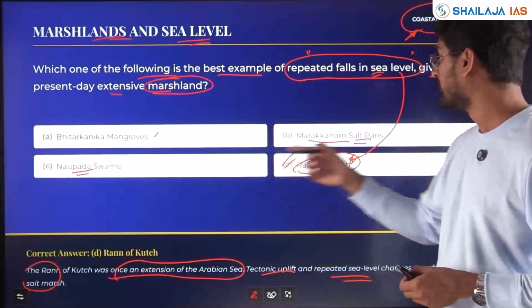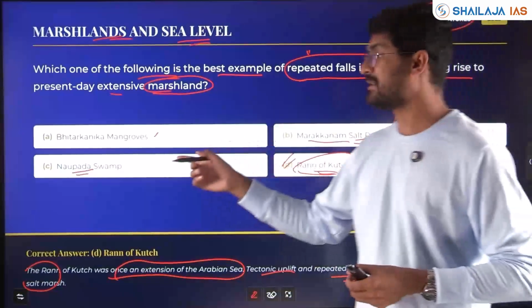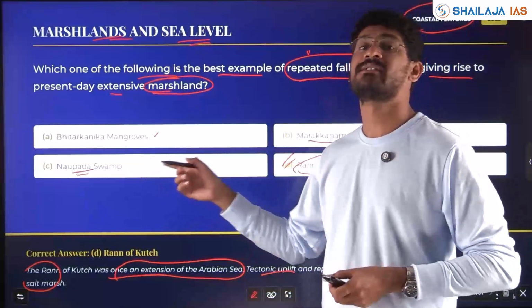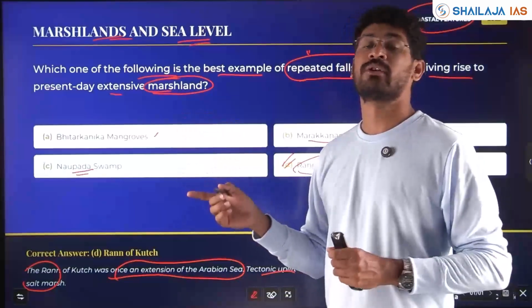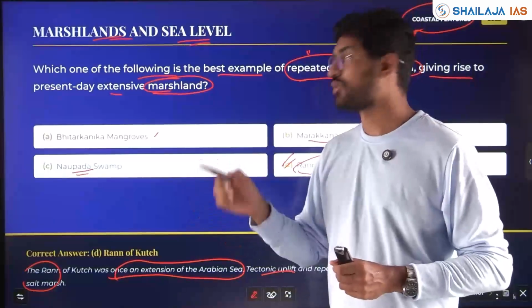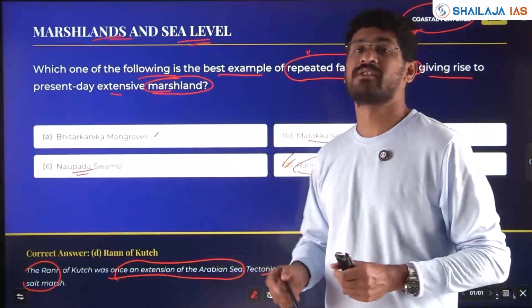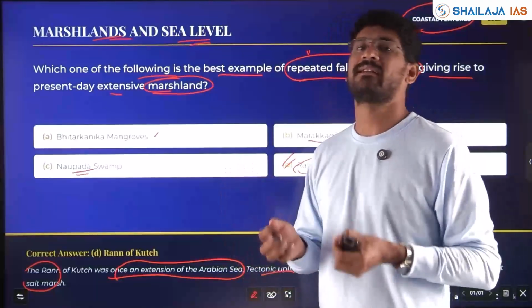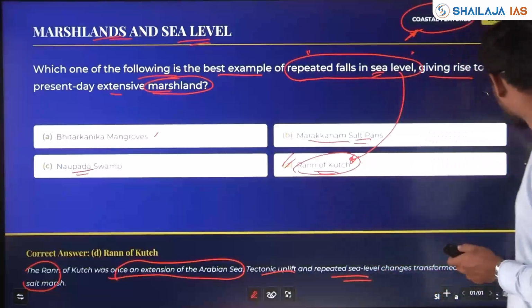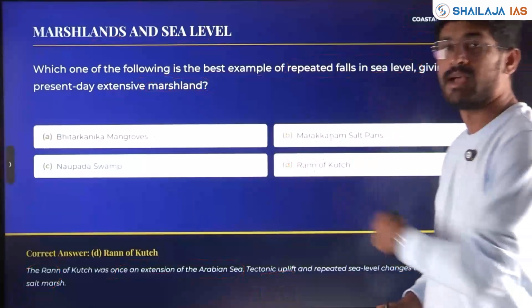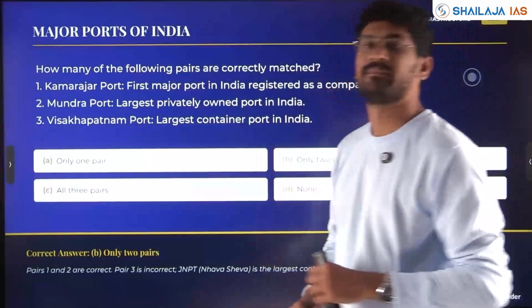But go through the important other options also, and their features. Some are salt swamps, some are mangroves. Know their features, because questions will come from those options, because questions have been set previously with respect to those options also. That's why they have taken them in the options in this question.